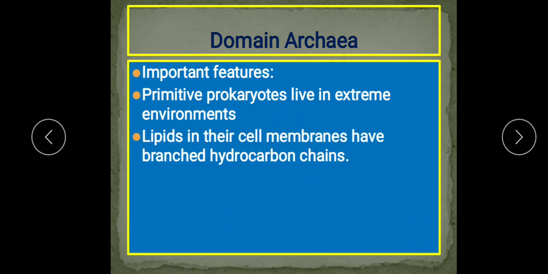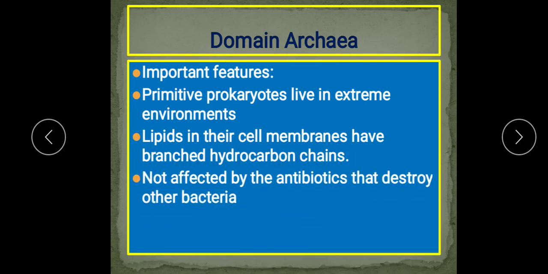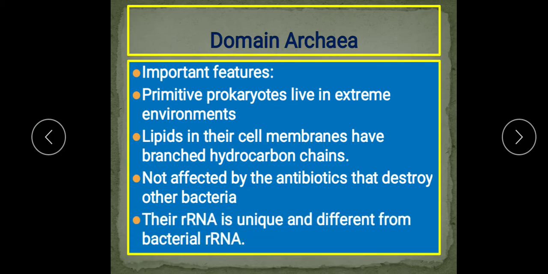And the lipids in their cell membrane have branched hydrocarbon chains. I already discussed that there is a difference in the cell membrane's lipid structure. So in their lipids, what do they have? Branched hydrocarbon chains. And they are not affected by the antibiotics that destroy other bacteria. And their rRNA is also unique and different from the bacterial rRNA, because the sequence of the nucleotides is different. On that basis these three groups were made by the scientist.